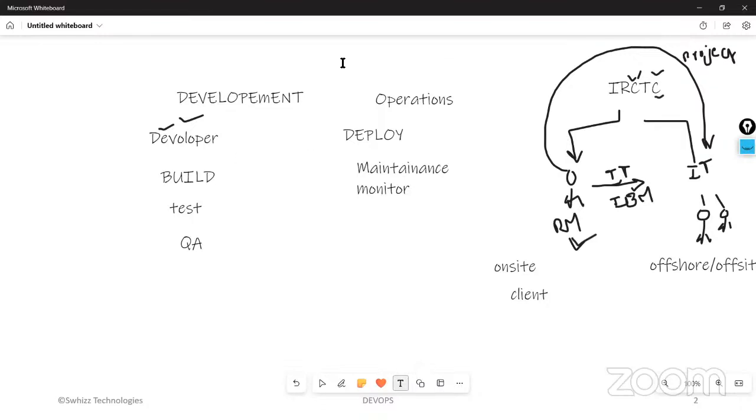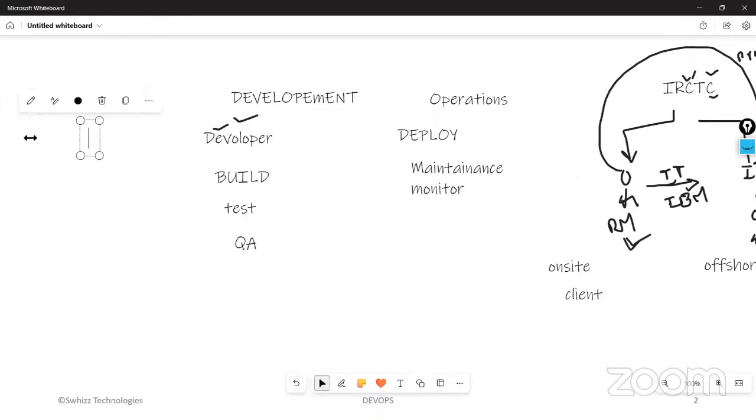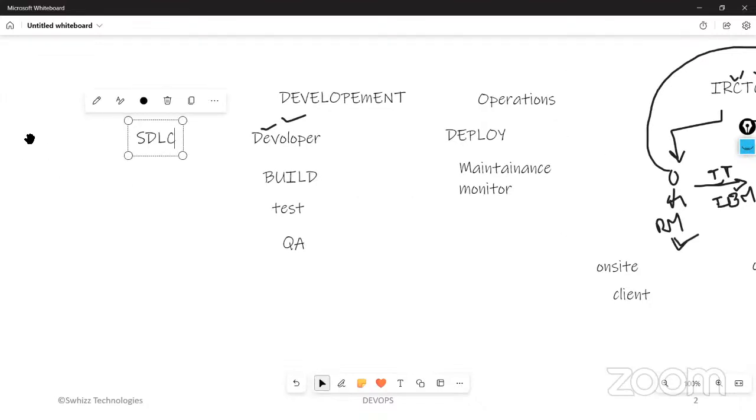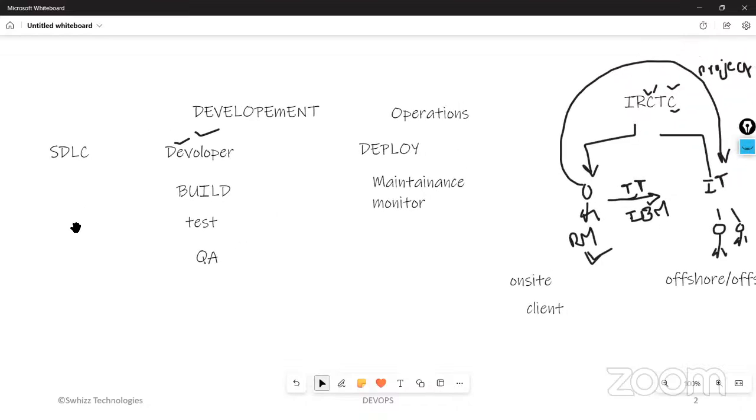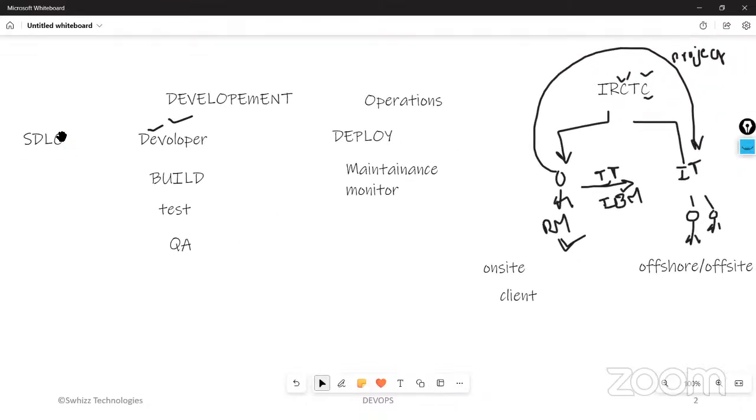This entire process we are going to call SDLC. SDLC means software development life cycle. Why are we calling it the software development life cycle? These stages are common for developing any application. Let me give you one example. You can take a human: child stage, young stage, adult stage, old age stage. All these stages are common for each and every human, whether it is for me or for you. So that is called the human life cycle.